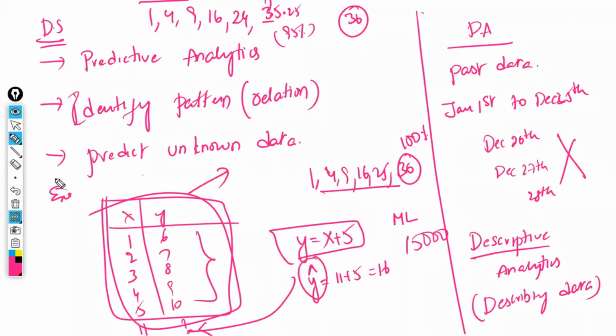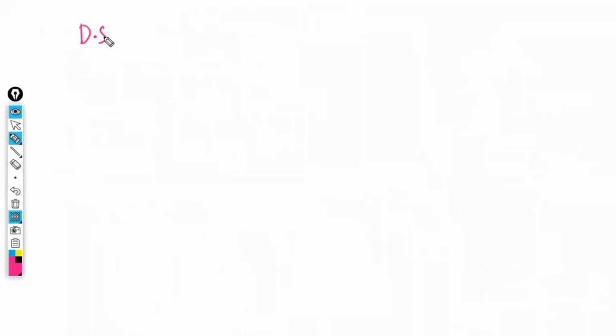So now, the data scientist role is equal to a data analyst. Whatever the data analyst does, the same thing, because we also have to do the descriptive analytics. Sir, for predicting, why do we have to do the descriptive analytics? Without understanding the past, how can we predict the future? If you don't know about the past, what happened to that company or in that particular data, how can you predict the future? In order to go to the future, first we have to understand the past, and what happened in the past, clearly.